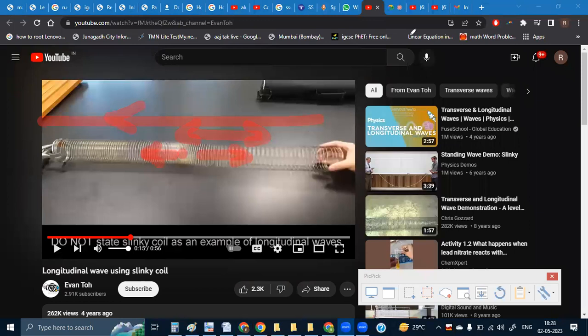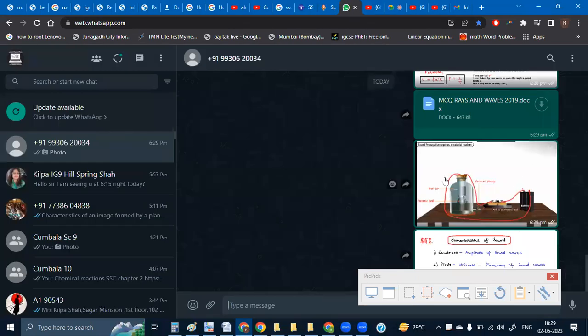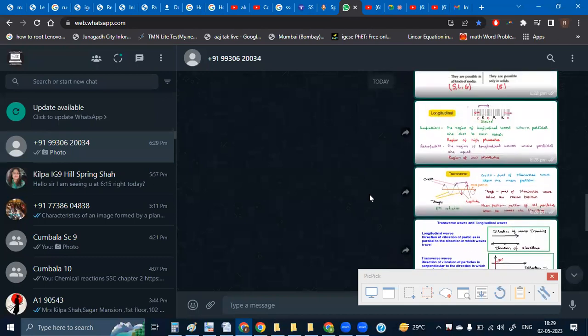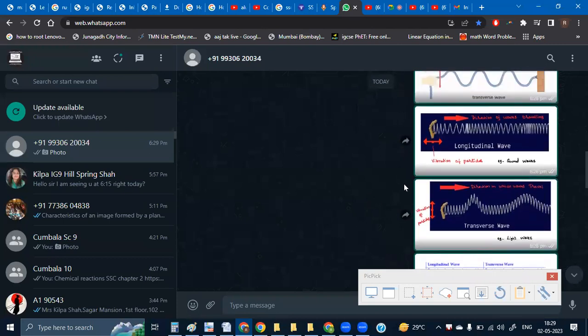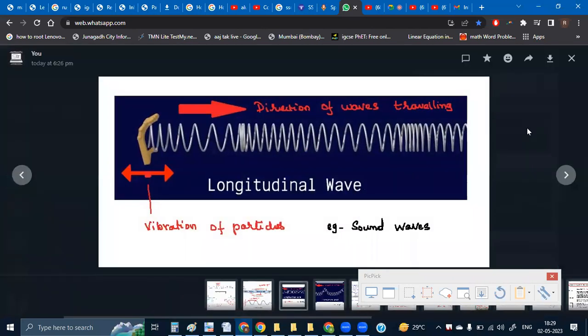I'll give you time later to write down the definition as well as all the differences, even the diagrams which you are going to take down for longitudinal waves as well as for transverse waves. And then we'll come, of course, to the other definitions that are involved in longitudinal waves and transverse waves. The next part is over here. Yes, this is the diagram for longitudinal waves.